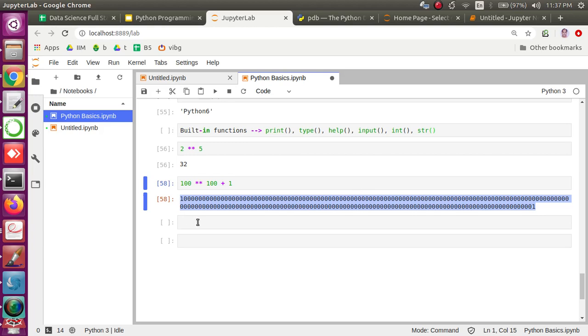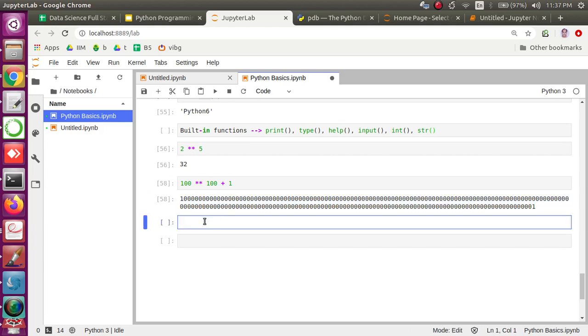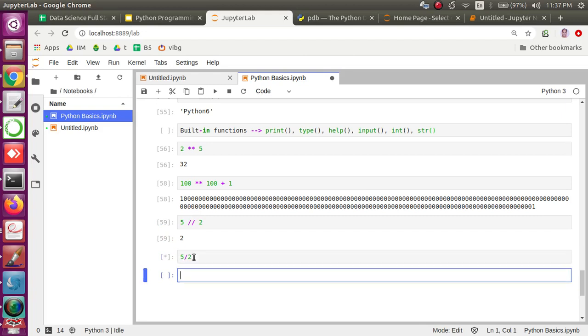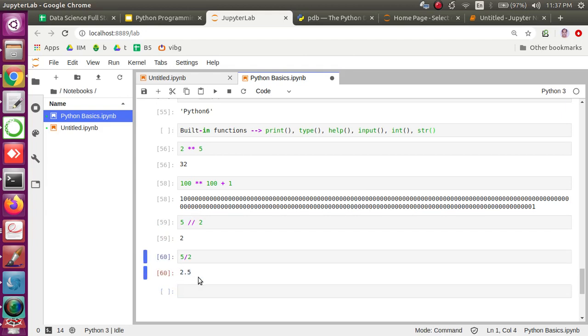So this is how the double star operation works, and the double slash is used to do a floor division. A single slash is just a division, it gives you 2.5, but a double slash, floor division, means the lower integer number than whatever floating number you get.